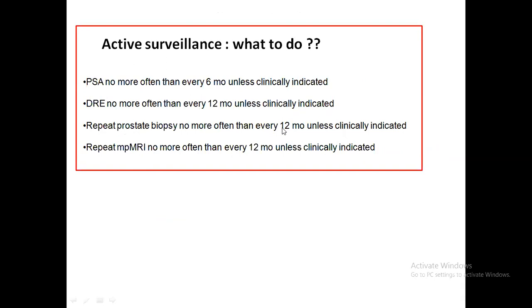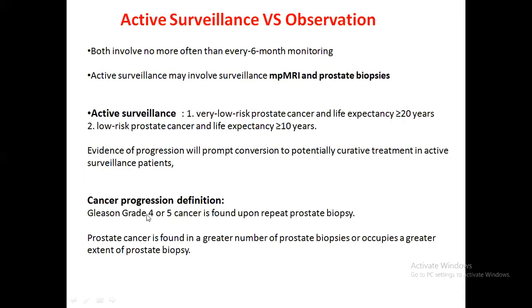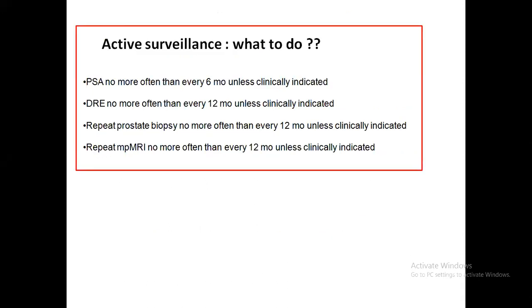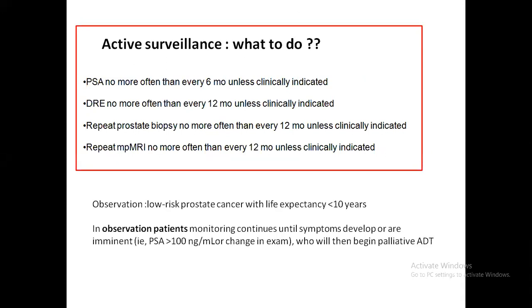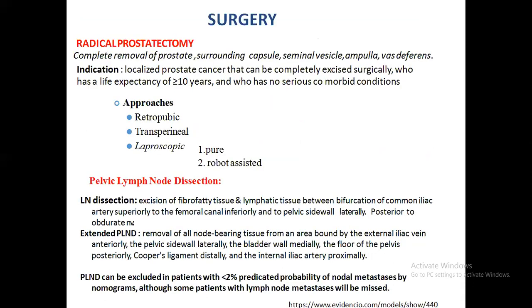If you find Gleason 4 or 5 in the biopsy, or a greater number of positive cores, then you might go for active management of the patient. Observation should be done in the low risk category with life expectancy less than 10 years. Observation monitoring should be continued until there is a sudden increase in PSA or a change in the examination pattern. In those cases, you might go for palliative ADT, that is androgen deprivation therapy.